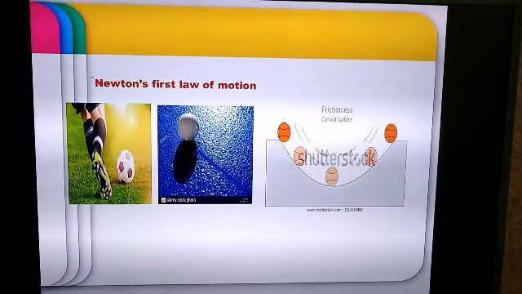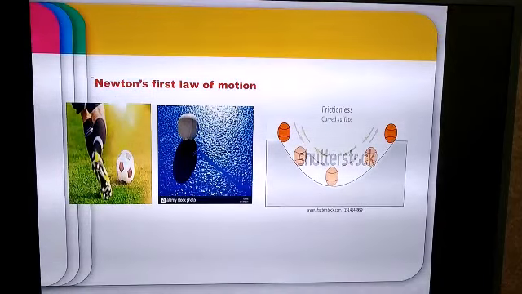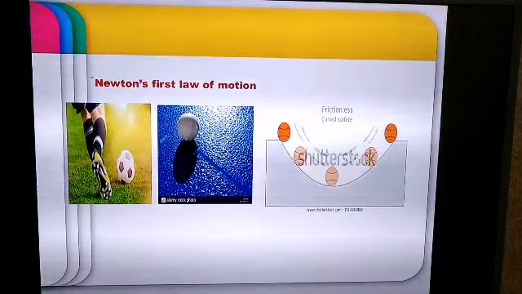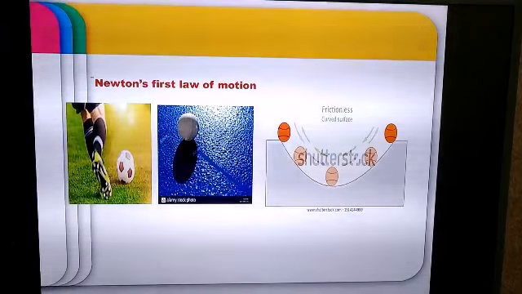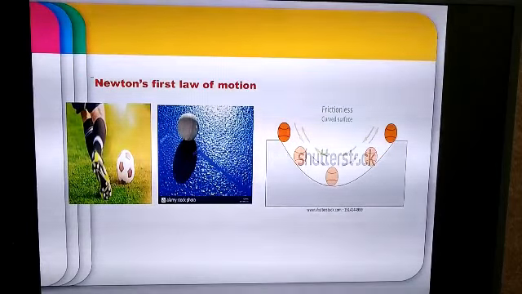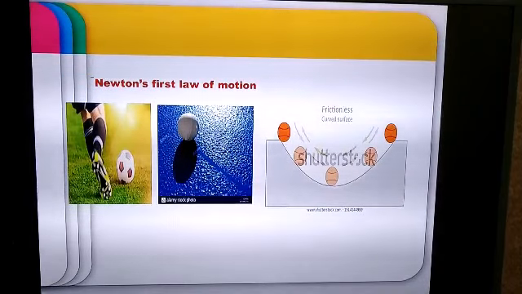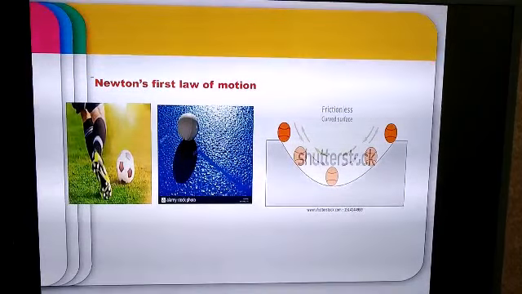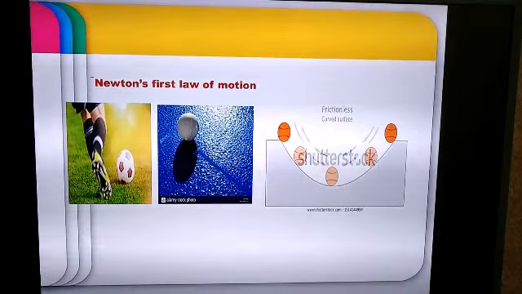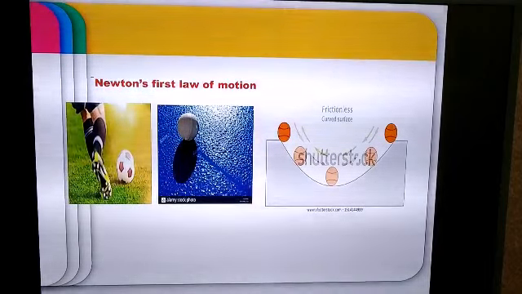So if a ball is set rolling on this frictionless surface, the ball will move and move and move without stopping. Why? Because there is no friction acting on the surface of the ball. So it's only when a stopping force is applied on the ball that it will come to a state of rest. So what can we infer from the third example? That if an object is in the state of uniform motion, then it will continue to move with uniform motion until when? Until we apply an external unbalanced force on it.